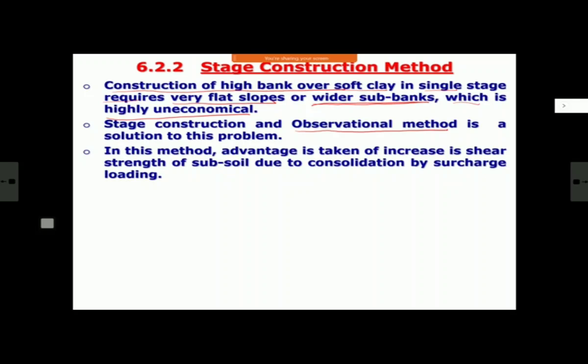If your total bank is 6 meter height, first you will construct only 2 meter. Even with lesser shear strength, because your weight is less, your destabilizing force is less, maybe it is able to take care of 2 meter height of bank. Here, I will again repeat what I have told you previously. This is the bank, and let us say this 6 meter is my height of embankment, and my soil cannot take 6 meter in one go.